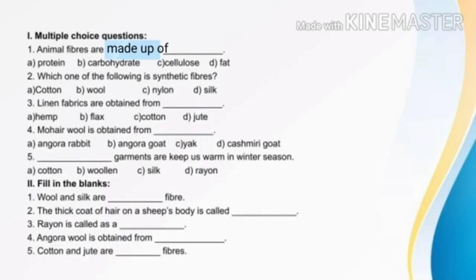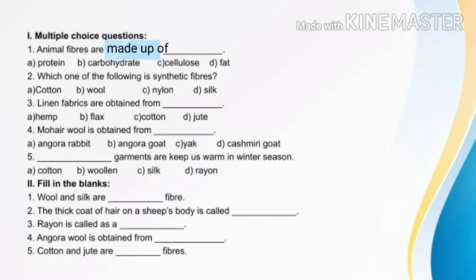Next, mohair wool is obtained from dash. Option A, Angora rabbit. Option B, Angora goat. Option C, yak. And option D, Kashmiri goat. Does the Angora rabbit yield mohair wool? No. Angora rabbit yields Angora wool. Angora goat yields mohair wool. Option B, Angora goat is the answer for this fourth MCQ.